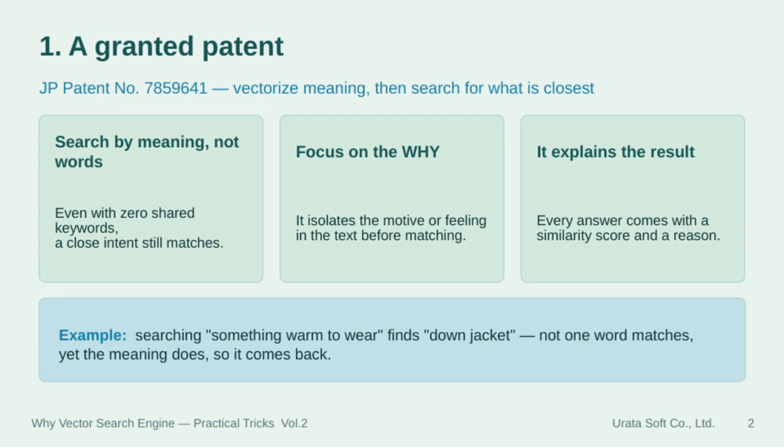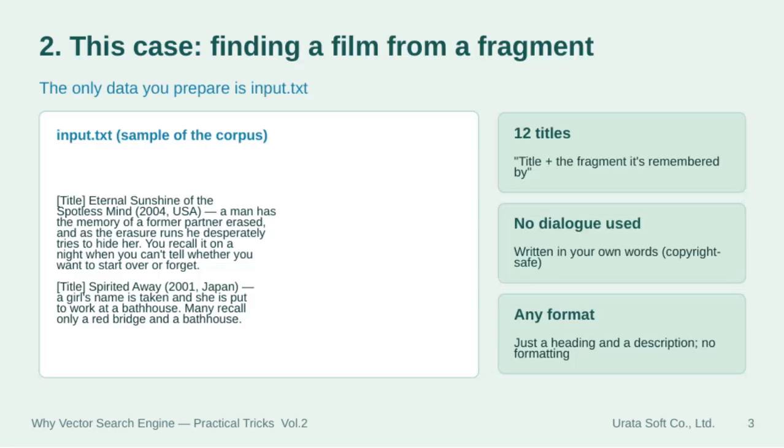For example, if you search for something warm to wear, it might return down jacket, even though none of the words match exactly, because the meaning aligns perfectly. Here, we're dealing with the challenge of finding a film just from a small fragment of memory.